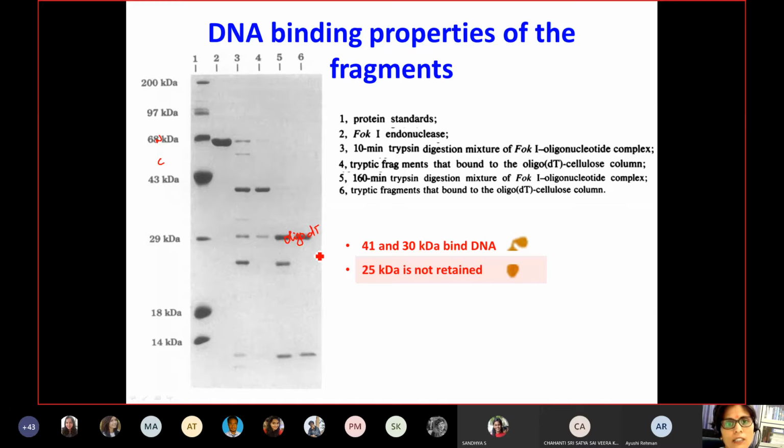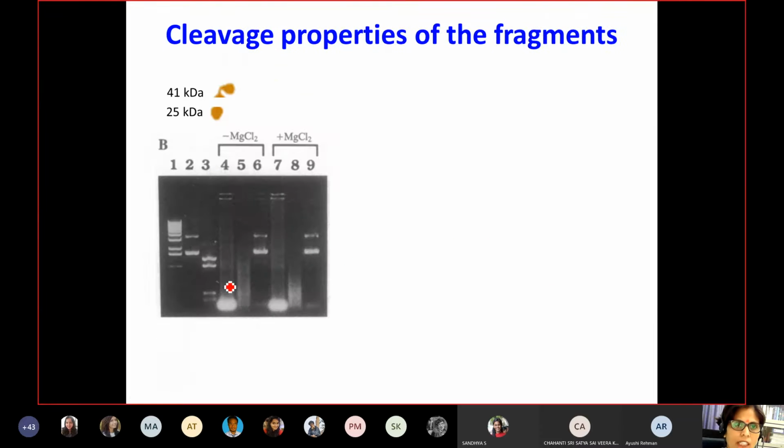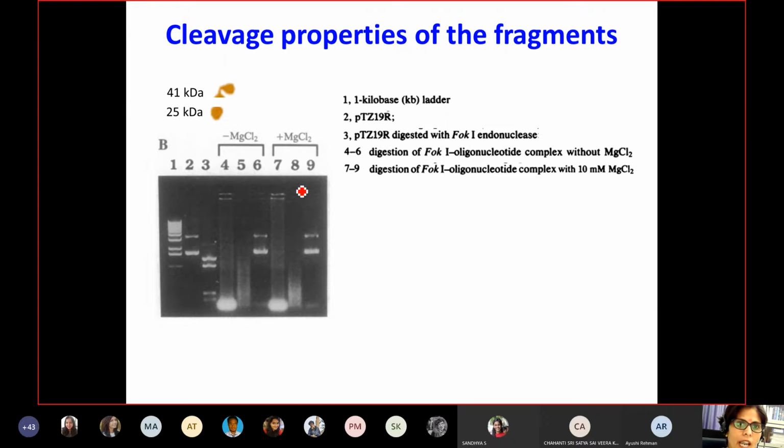Then their question was, which of these two fragments is actually binding to the DNA specifically? And the second question was, which of these two fragments is cleaving your DNA specifically? So where do these two activities reside? For that they performed this cleavage property analysis, and for this they used a substrate called plasmid TZ19R.